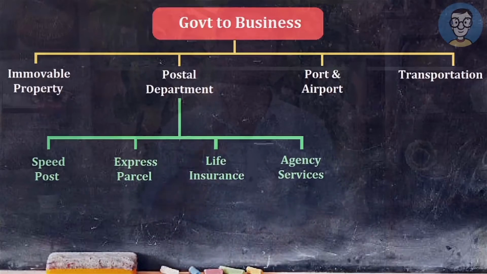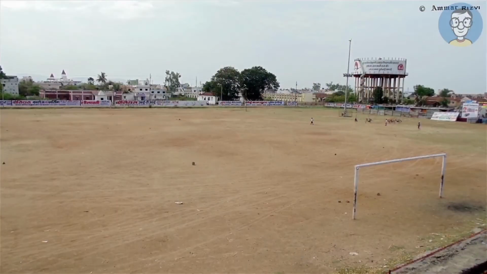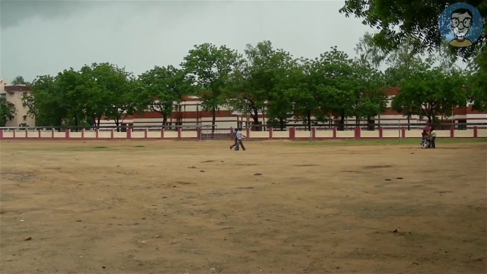First thing is renting of immovable property. Let us take an example to understand this. Say there is a playground owned by the government. Usually government owns most of the playgrounds in towns and cities. Now government has rented this immovable property, that is the playground, to a business entity. In this case, reverse charge mechanism is not applicable.